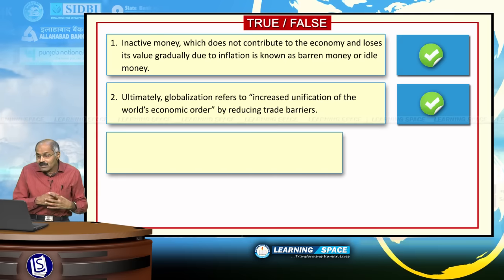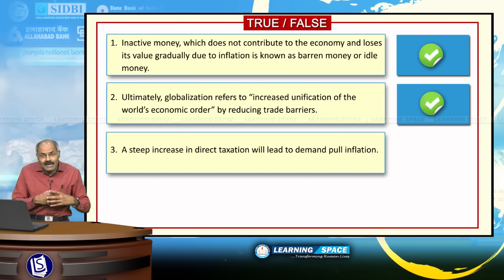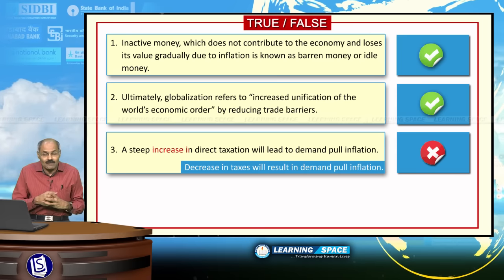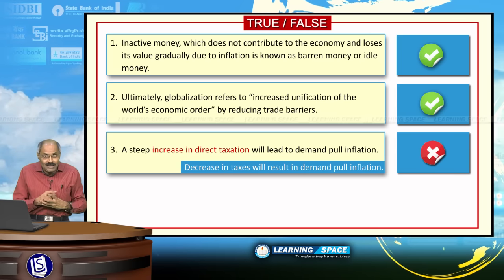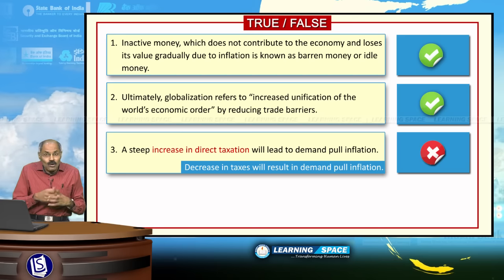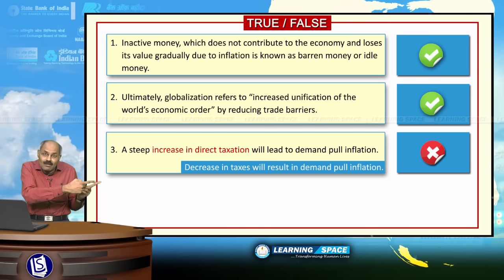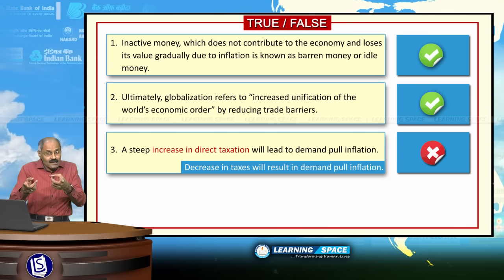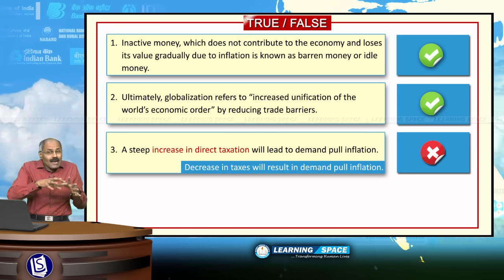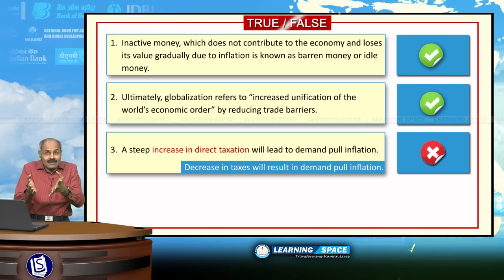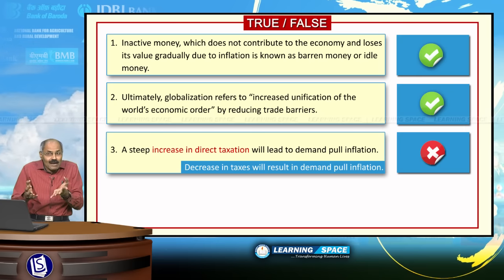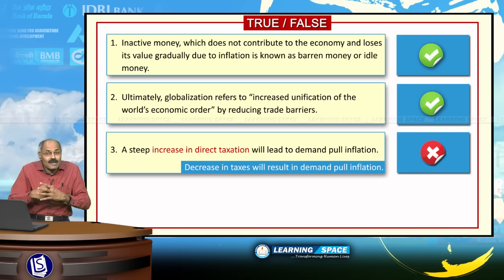Let us look at the next sentence. A steep increase in direct taxation will lead to demand pull inflation. Absolutely wrong sentence. If the government increases taxes, what will happen? You are required to pay more money to the government. Then less money will be left over with you for spending. If you are paying more taxes, then less money is left over with you for spending or consumption expenditure.